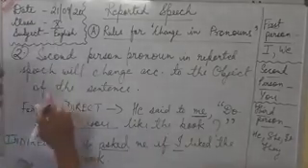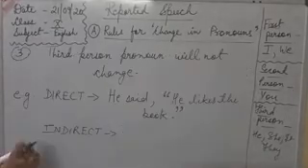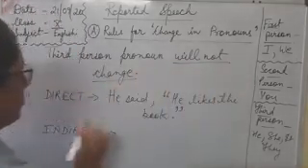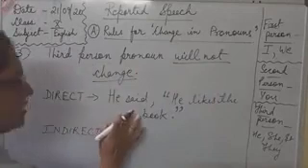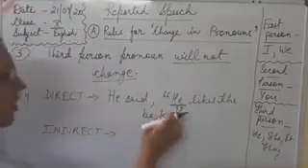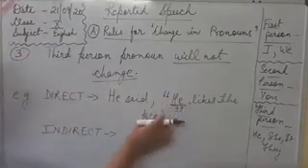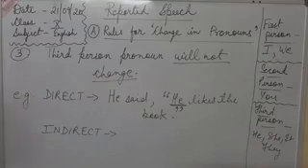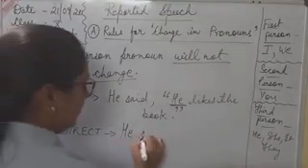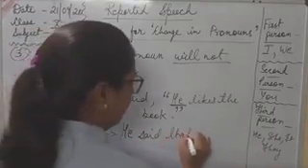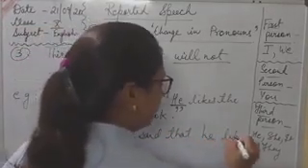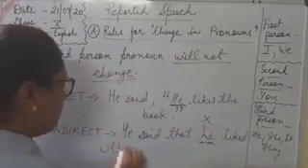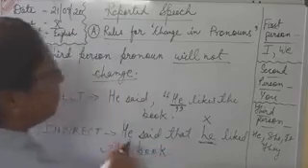Now let's see the third rule for change in pronouns. Third person pronoun will not change. In the direct speech you see he said he likes the book. So he is third person, and third person will not change at all. So how we will change it to indirect speech? He said that he liked the book. So there is no change in the pronoun. He liked the book. So these are the rules for change in pronouns.